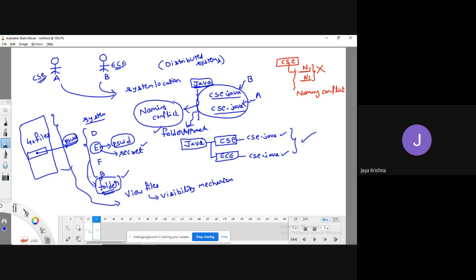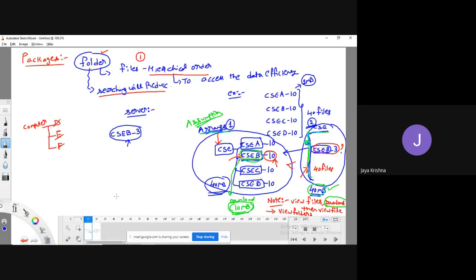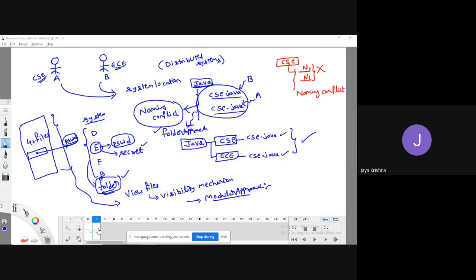And one more thing, the approach that we are following here, we can simply call a modular approach. Why? Because there is a huge data.